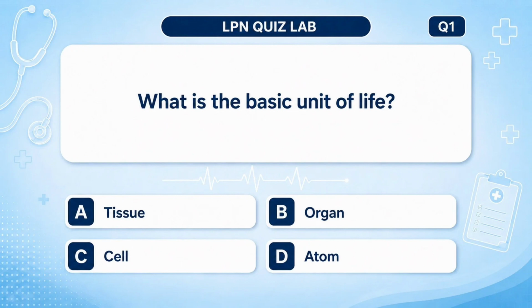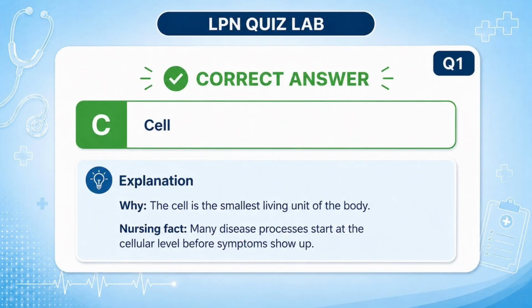1. What is the basic unit of life? A. Tissue. B. Organ. C. Cell. D. Atom. Answer: C. Cell. Why? The cell is the smallest living unit of the body. Nursing fact: many disease processes start at the cellular level before symptoms show up.